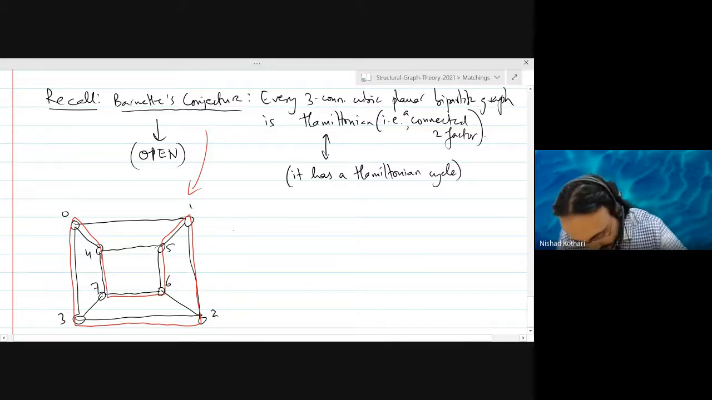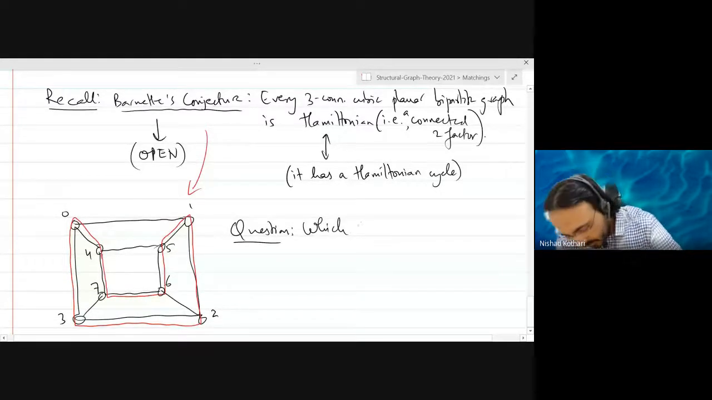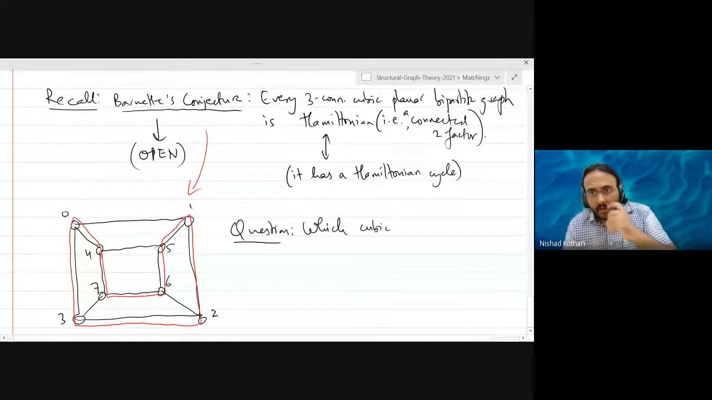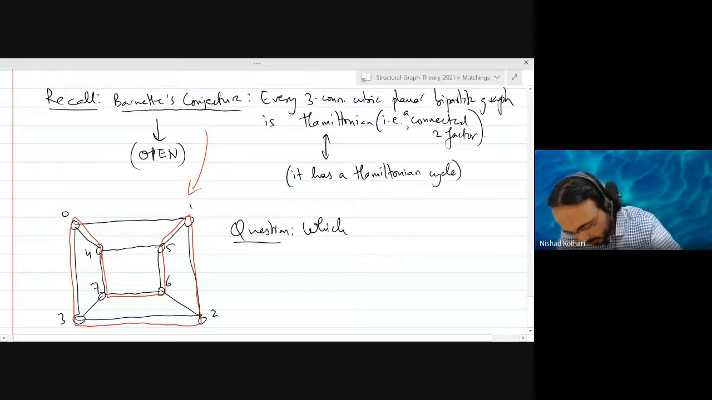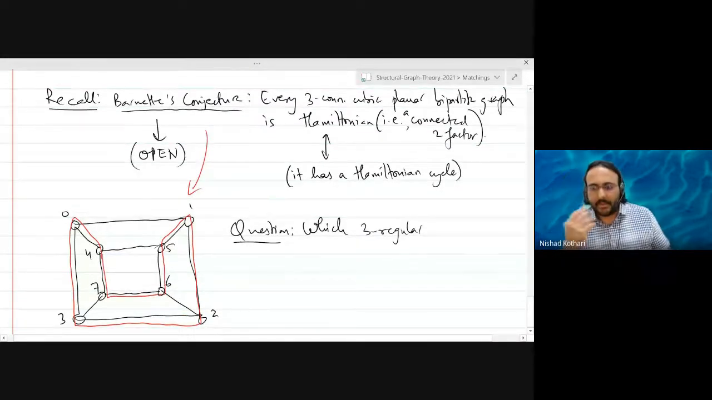So here is the question. Which cubic, actually, I'm going to replace cubic by 3-regular because then the one-factor, two-factor connection is very obvious. Which 3-regular